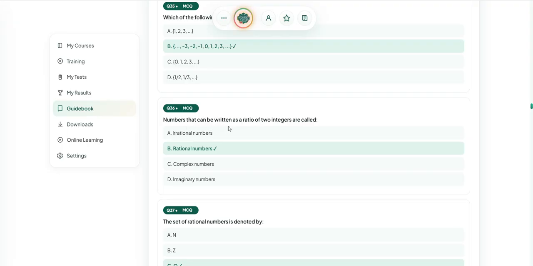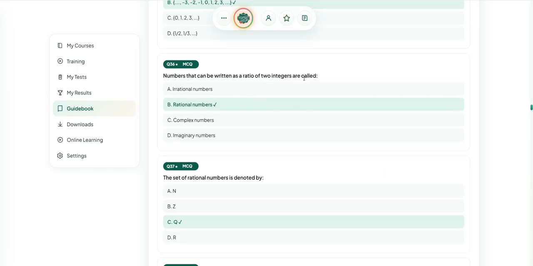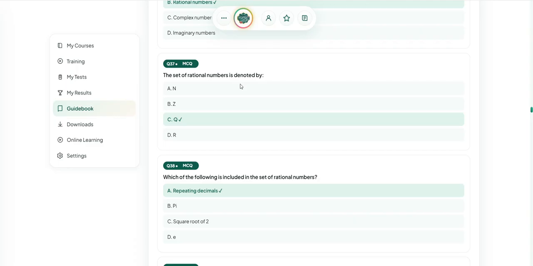Numbers that can be written as a ratio of two integers are called rational numbers. The set of rational numbers is denoted by Q.